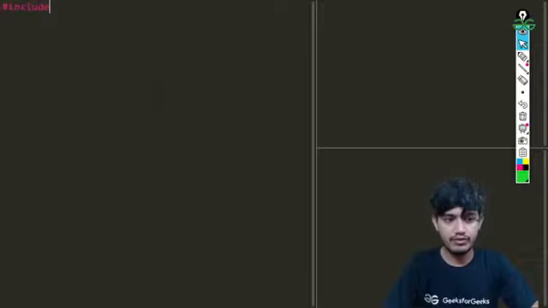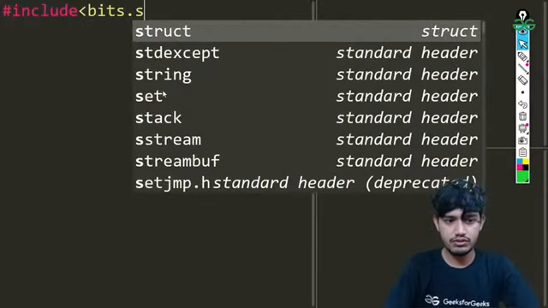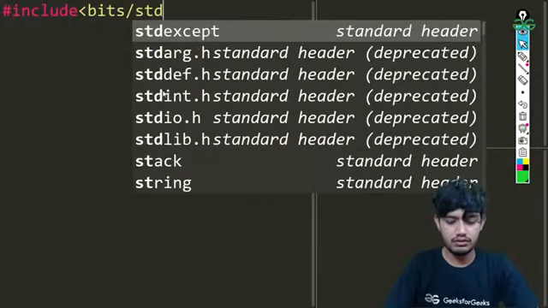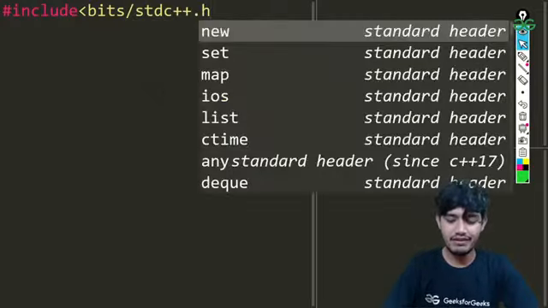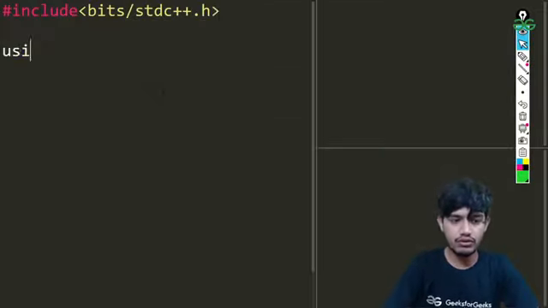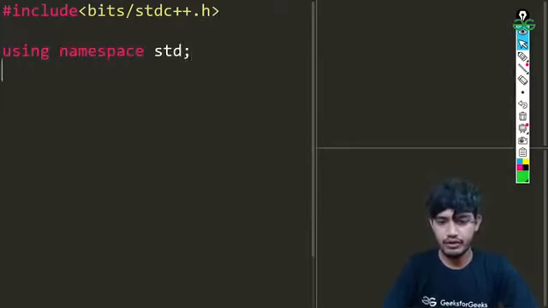For that I'm just going to be increasing the size. Okay, we'll be writing bits/stdc++.h, so that we do not want to include each and every header file. It automatically includes all the header files that we need to run in a program.